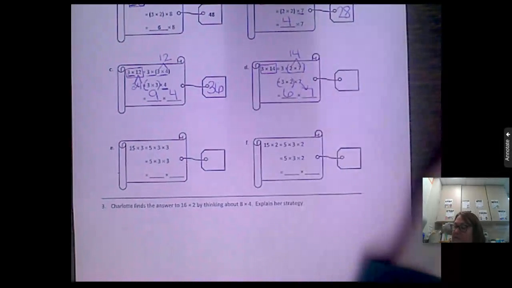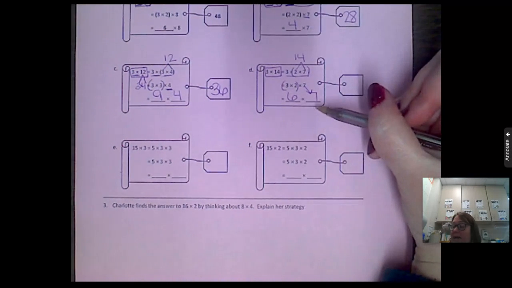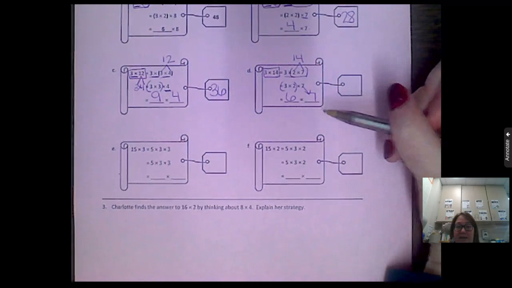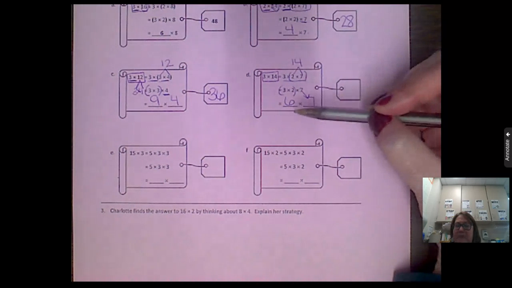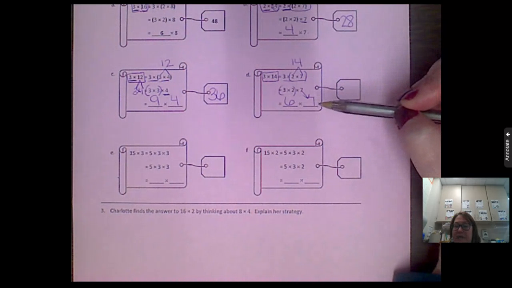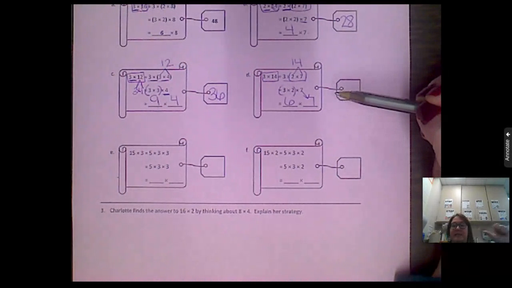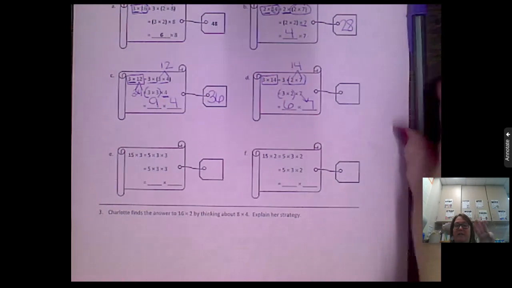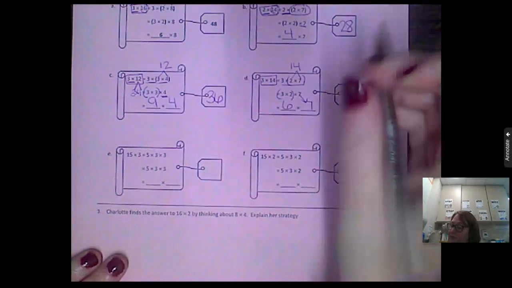So 6 times 7. And we can count by 6s, or we can count by 7s. I think since I already counted by 7s this time, maybe I'm going to count by 6s. So let's count by 6, 7 times. Ready? Here we go. Get your counting fingers ready. Here we go. 6, 12, 18, 24, 30, 36, 42. So 6 times 7 is 42. Nice work.